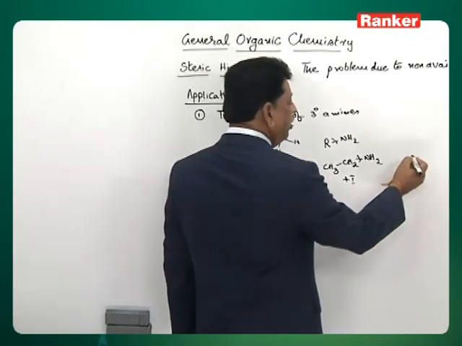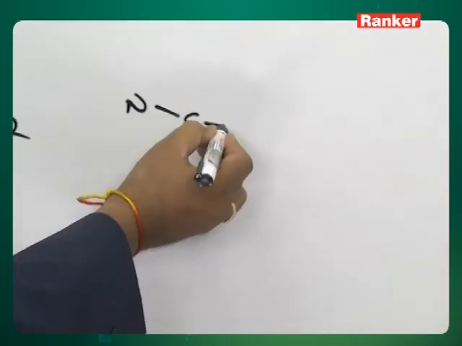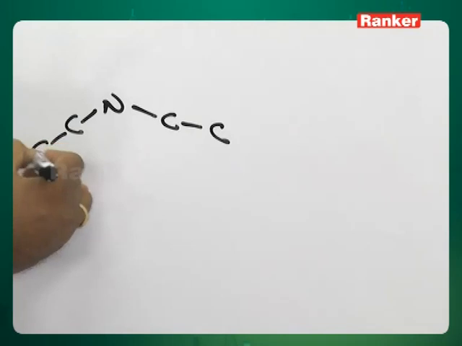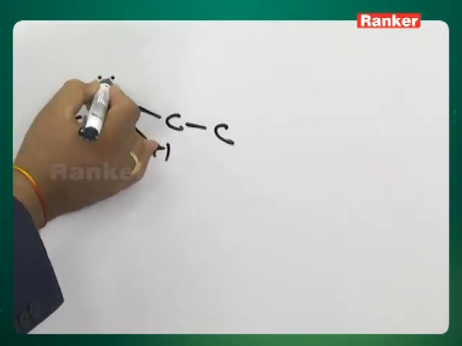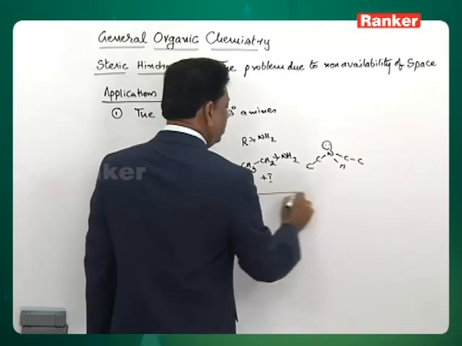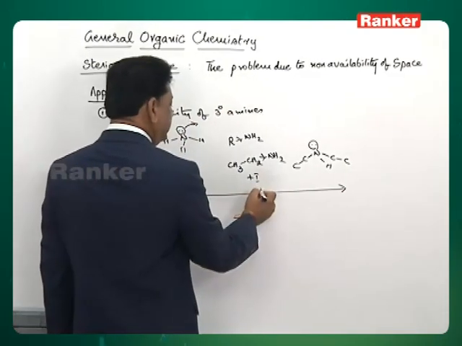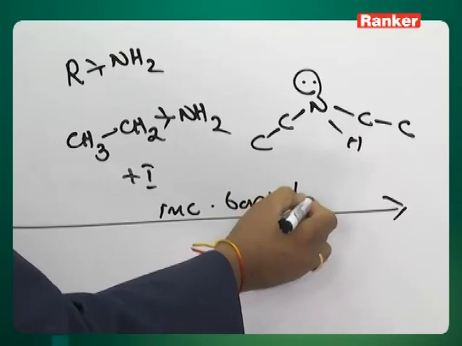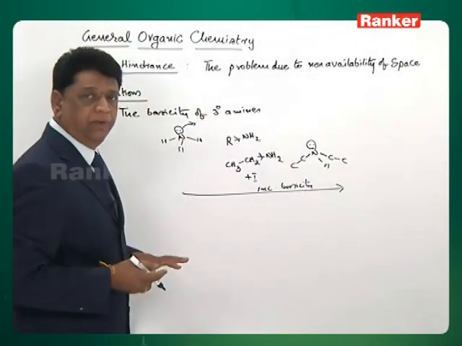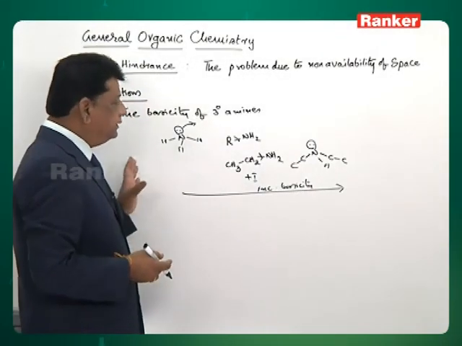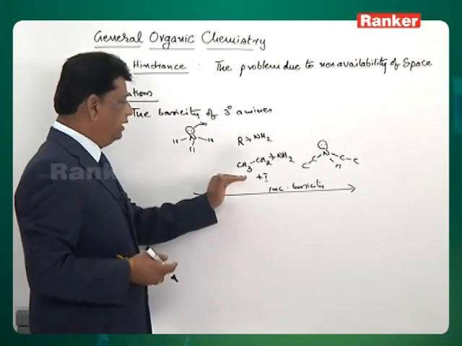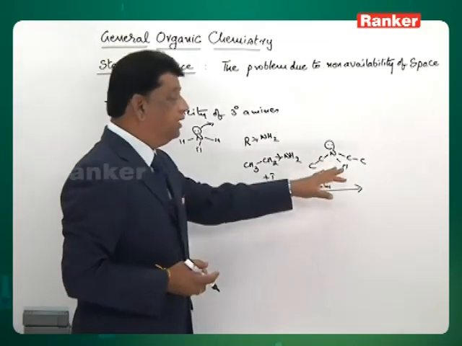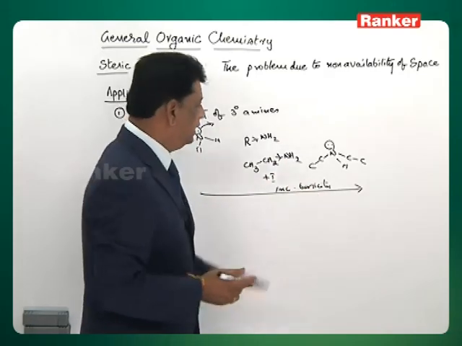Similarly, when 2 ethyls are there, it is found to be much more basic. So the basicity order is increasing, and it is found to be correct as per the theory we expect: from ammonia to ethylamine to diethylamine, basicity increases.